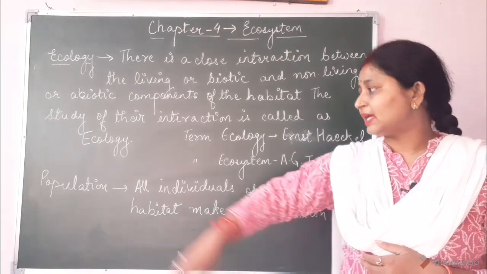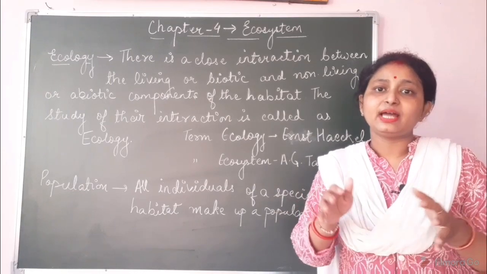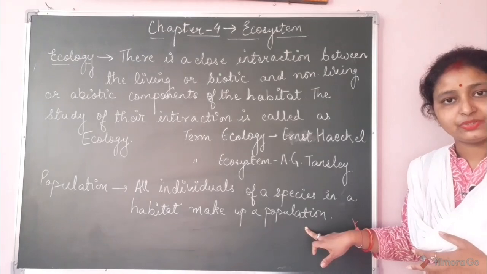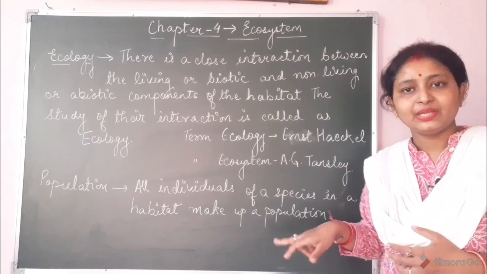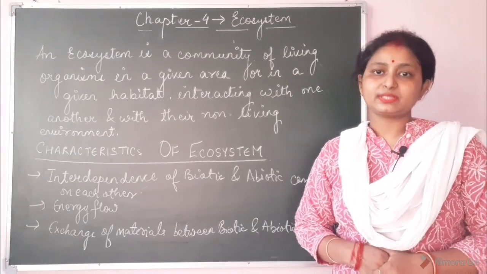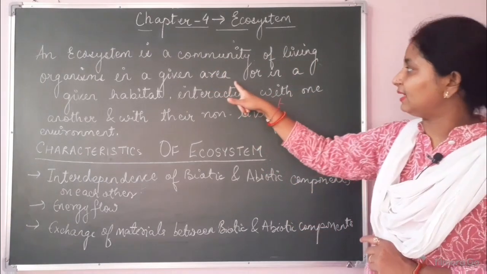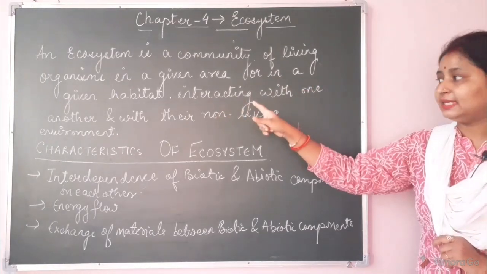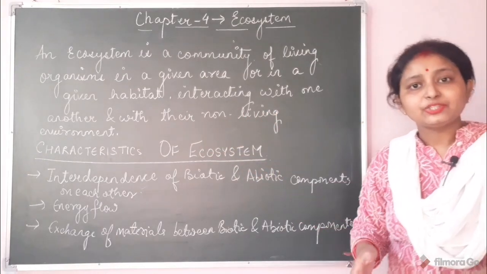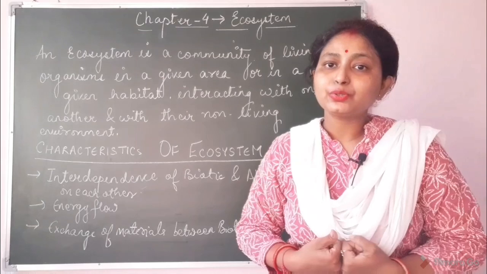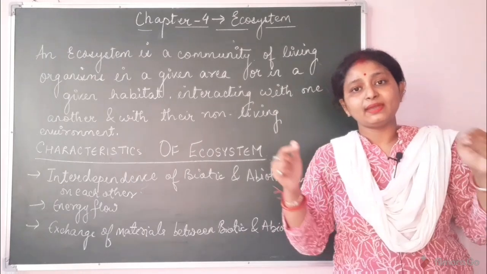Now let's see the other term, that is population. All the individuals of a particular species present in a habitat make up the population. All individuals of a species in a habitat make up a population. Now let's start with ecosystem. Ecosystem is a community of living organisms in a given area or habitat, interacting with one another and with the non-living environment. Children, ecosystem is the interaction of the living organisms among themselves and also with their surroundings.